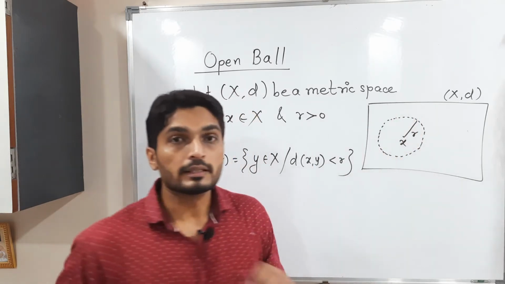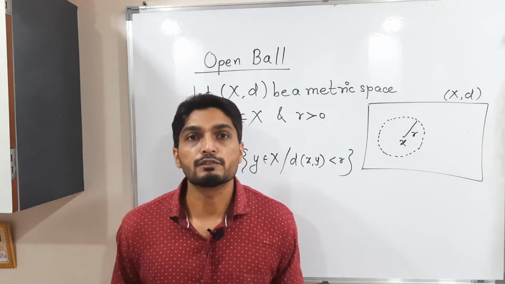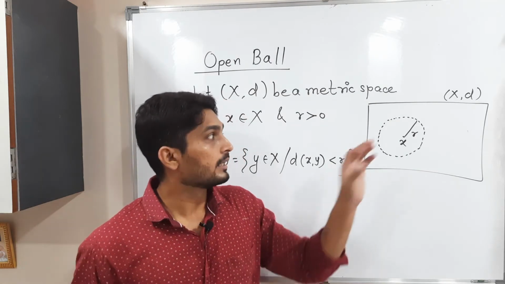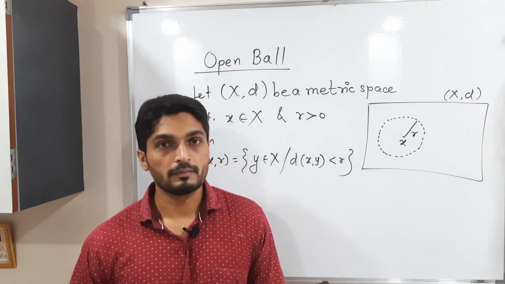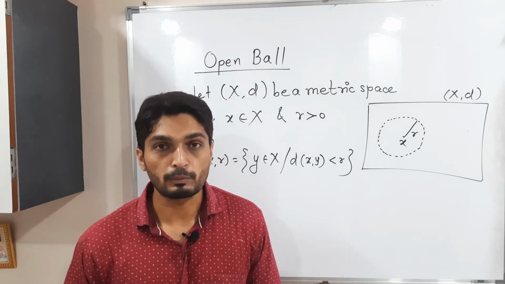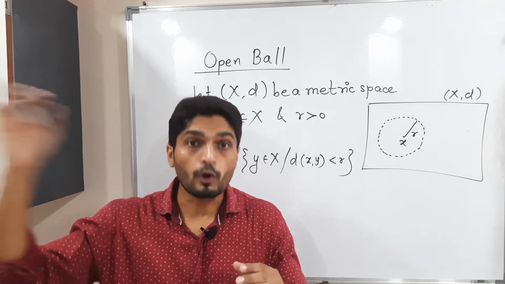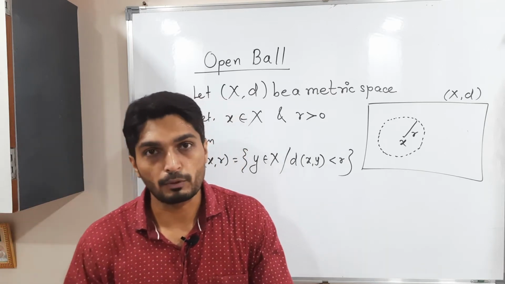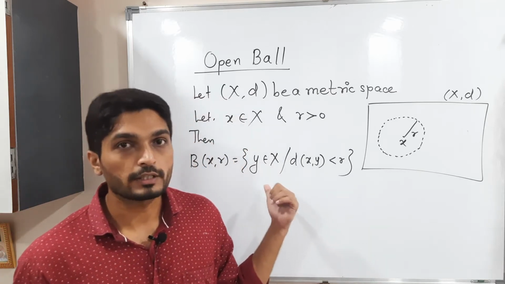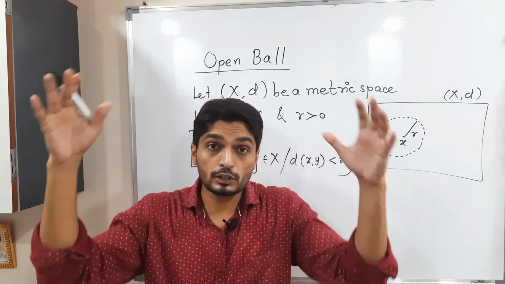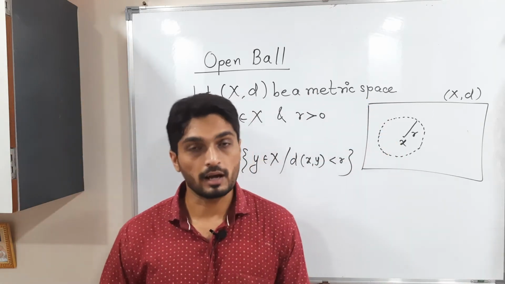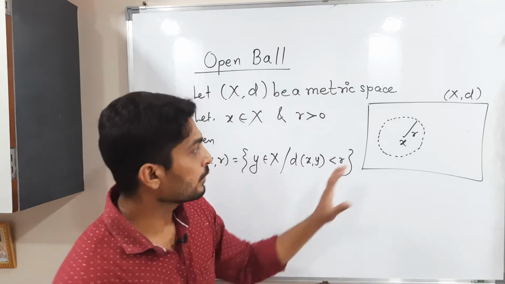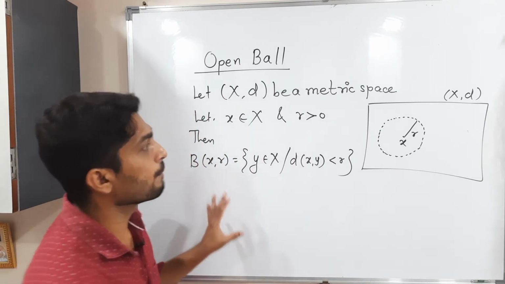In simple language, if the point lies inside the circle, then it is a member of this open ball. If it lies outside or on the boundary, then it is not a member of this open ball. That means the open ball is a collection of all points whose distance from x is less than r. So this is the definition of the open ball.